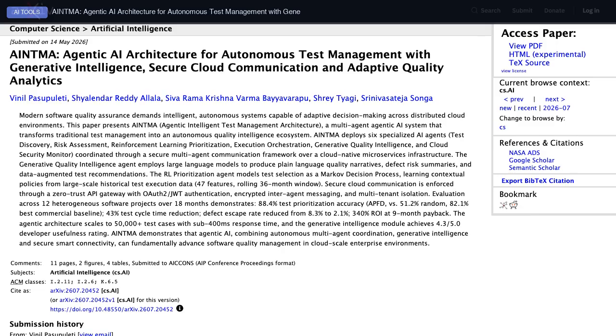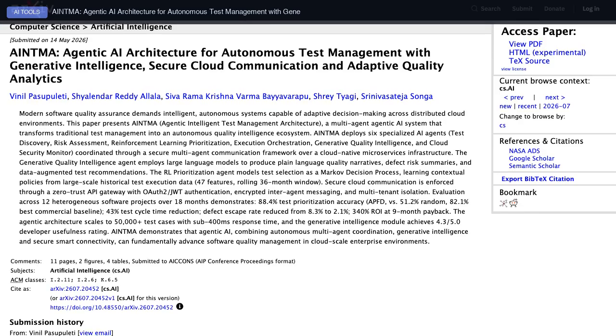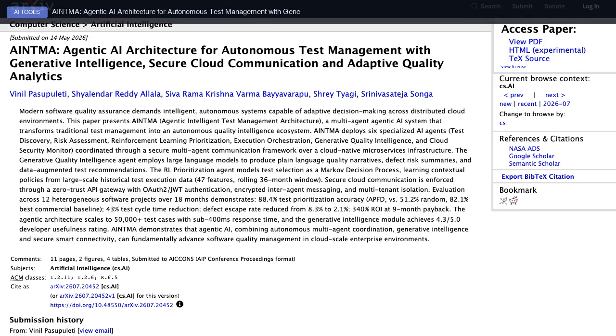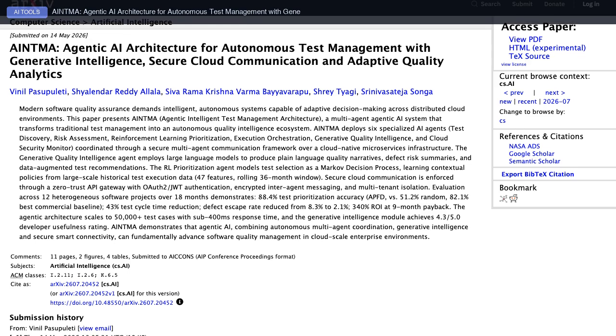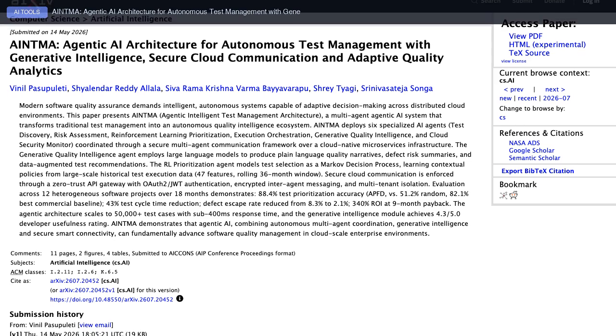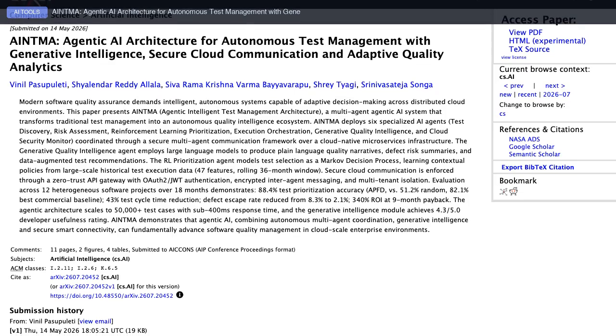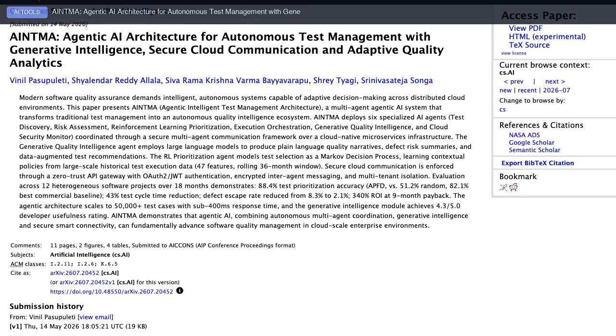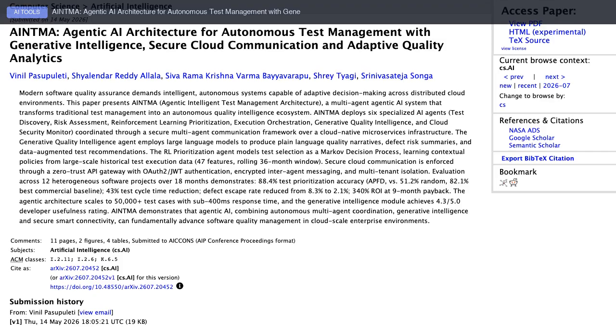AINTMA, Agentic AI architecture for autonomous test management with generative intelligence, secure cloud communication, and adaptive quality analytics. arXiv 2607.20452v1, announce type: new. Abstract.